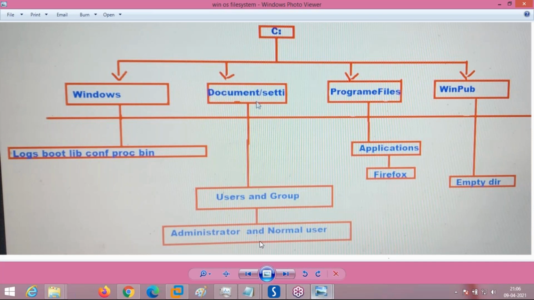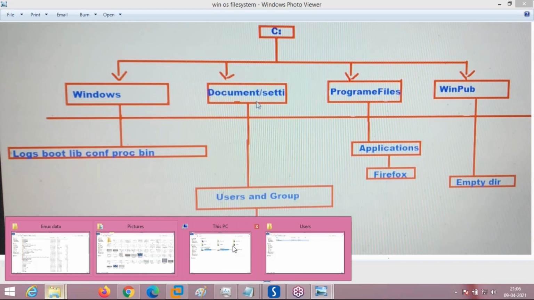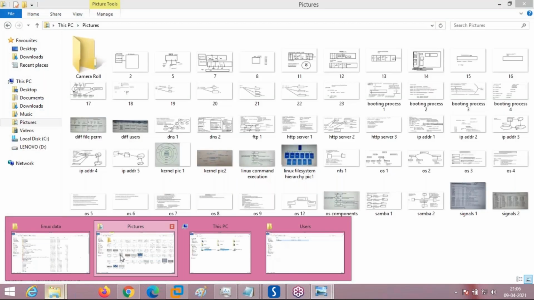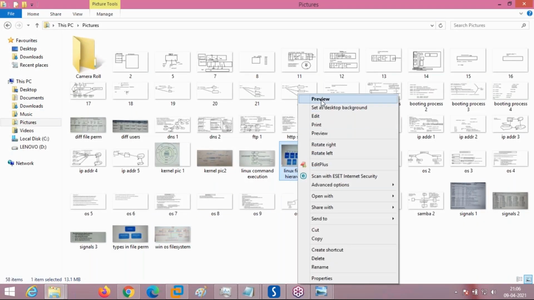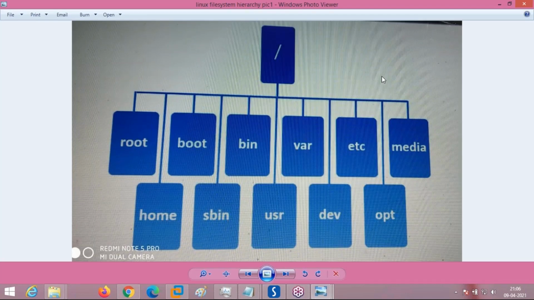But what is the difference with the Linux file system hierarchy? What is the Linux file system hierarchy? You can see here, this is how the Linux operating system is managed. See, root is called slash.